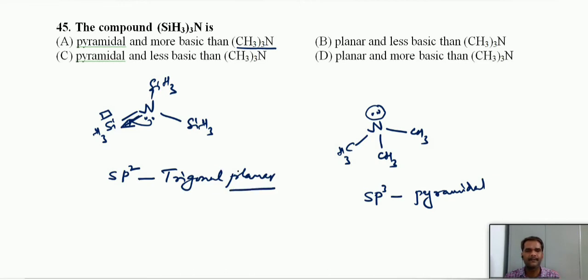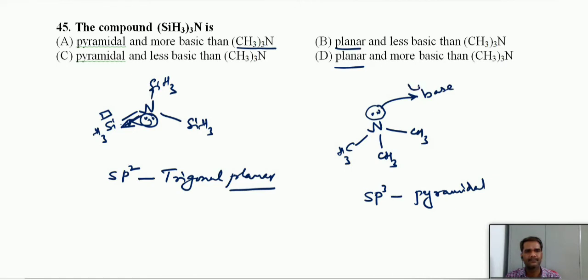Means overall it is a planar structure. So the compound is planar in nature. Planar, two options are there. And next, you have to compare the basicity. Again, in the trisilyl ammonia case, the lone pair is involved in back bond formation, so there is no lone pair available. And here the lone pair is available, and it is involved in the donation, it can act as a kind of Lewis base.